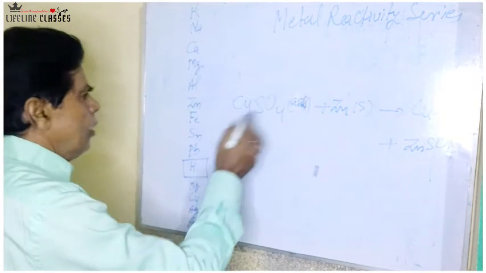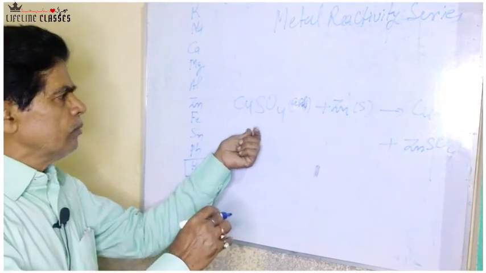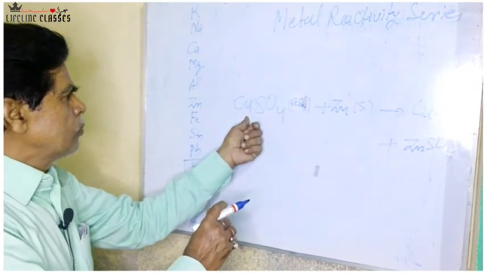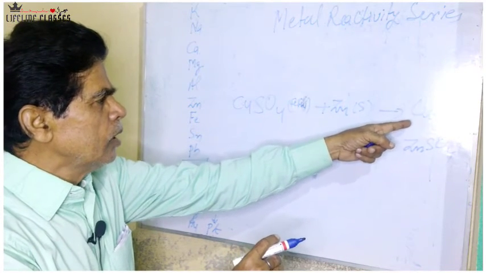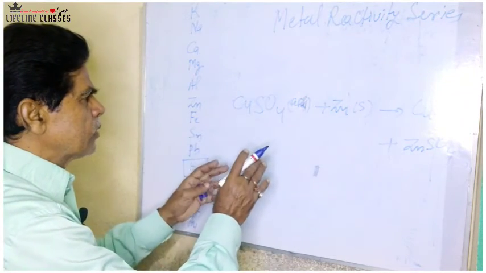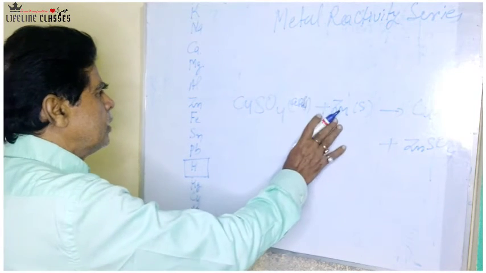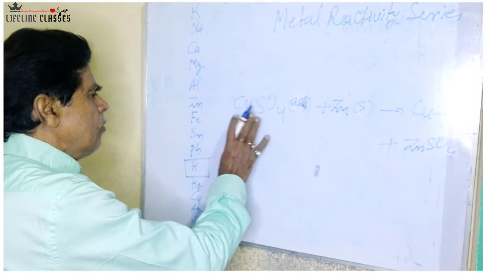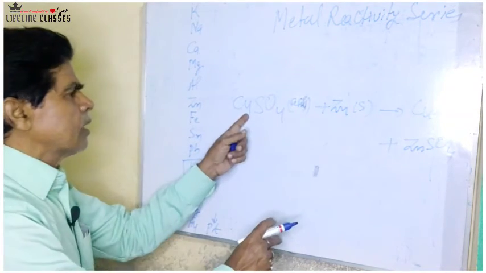See here, when zinc is added to copper sulfate solution, zinc displaces copper, means a reddish brown metal is displaced here. This is a particular type of reaction commonly known as a displacement reaction. Here zinc displaces copper from copper sulfate solution because zinc is more reactive as compared to copper.